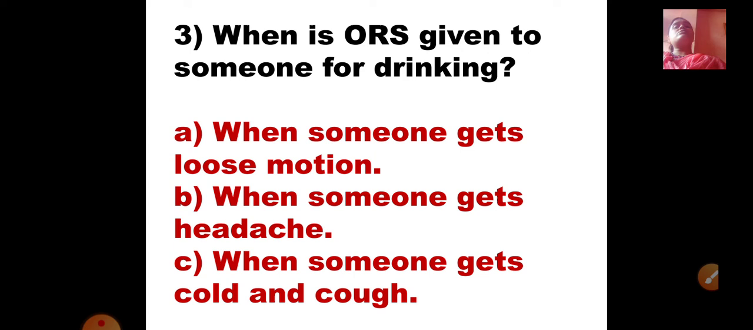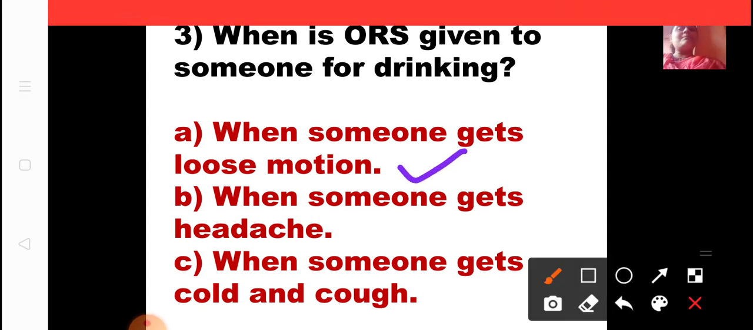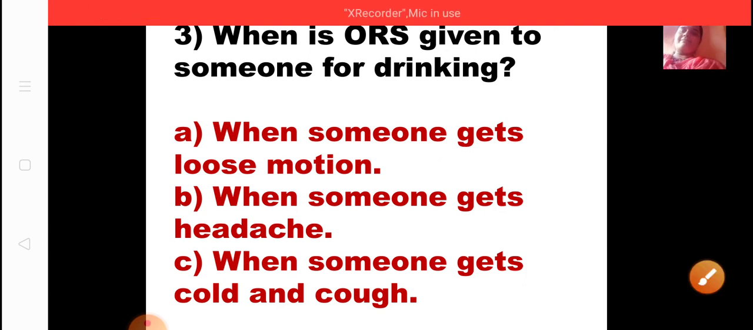Yes or no? So this ORS helps in regaining water in your body. It helps to again maintain the balance of water in your body. So definitely A option, that is when someone gets loose motion, ORS is given for them for drinking. See, saline water is also an example. You can say it is water and a mixture of salt and sugar. So that is saline water. It again builds the water level in your body. So in the same way ORS is also given to those people who are facing loose motion problems, so that the water balances in their body properly again.